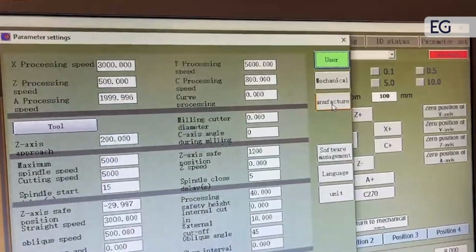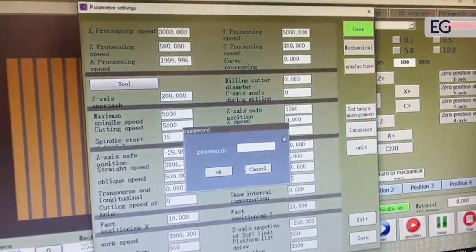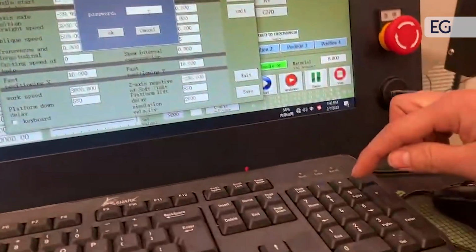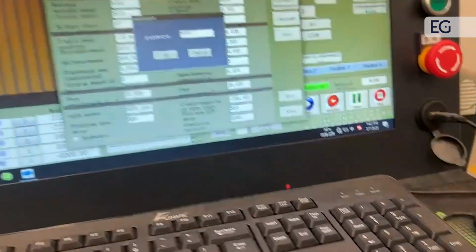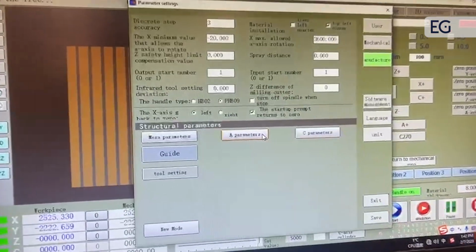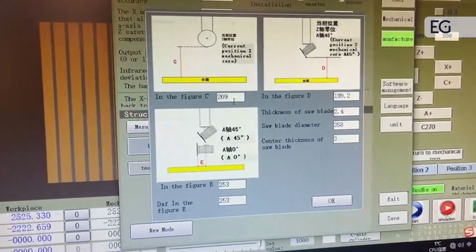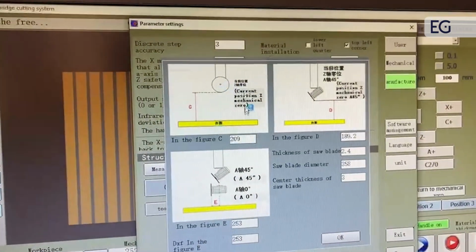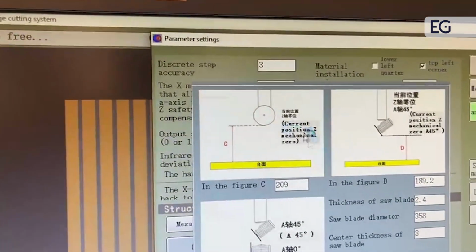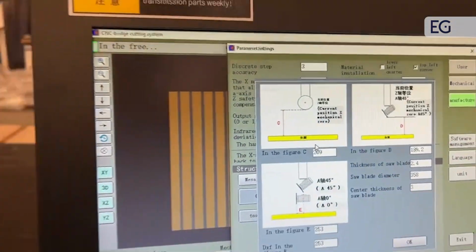Now choose this date. Password is 4999999. Press OK. Now choose A. We will test 3 dates. First, this one. Okay.